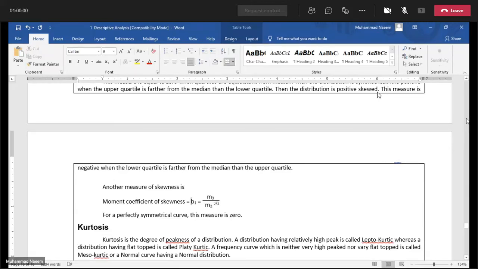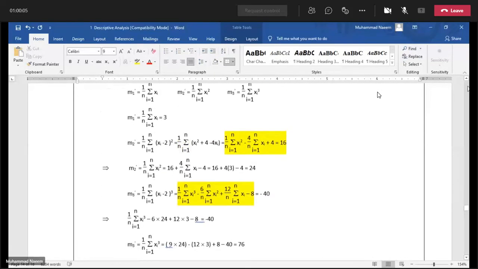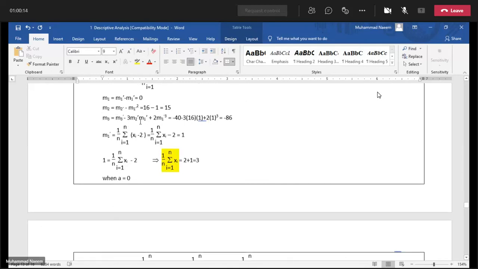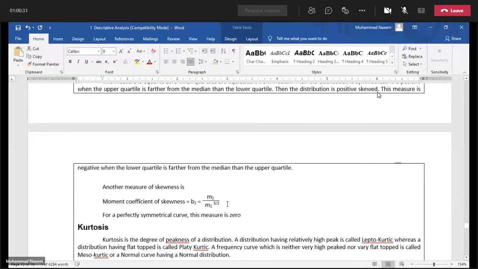As in above examples, in both the examples, we have calculated the second and third moment about mean. Here we have, in our first example, M3 is equal to minus 86 and M2 is 15. Putting these values in the formula, getting the answer, and then make a conclusion about the skewness.